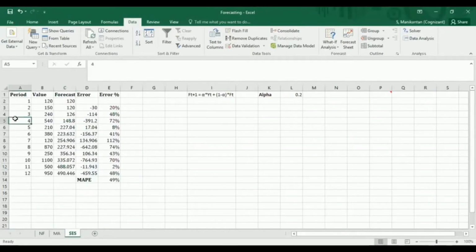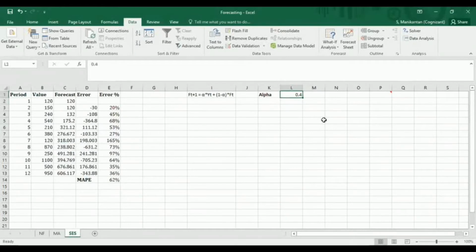So is this the best value of my forecast? Probably not, because we have chosen a random value for alpha. Maybe by changing the value of alpha, we could achieve better forecast. So what I'll do, I'll change the value of alpha to 0.3. So I find that MAPE is increasing, meaning your error is increasing. So your forecast has become poorer. Probably I'll try out a couple of values.